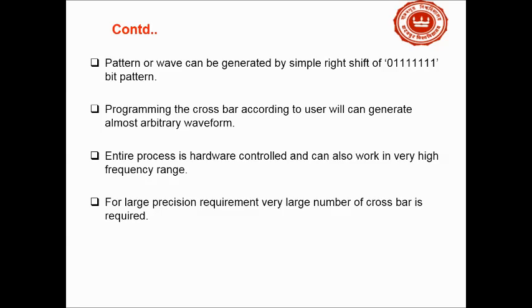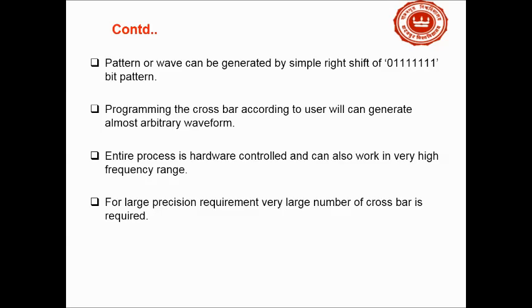Now, the entire process is hardware controlled, and it can also work at a very high frequency range, because no frequency dependent elements are used here, so we can also get output at a very high frequency range.